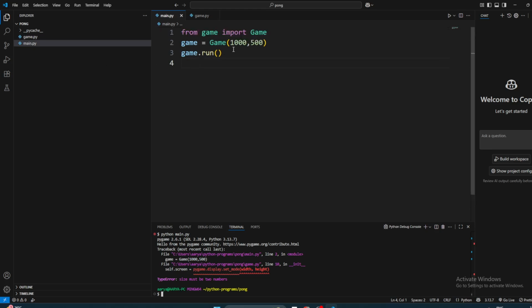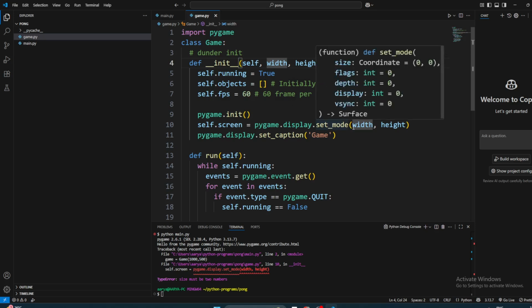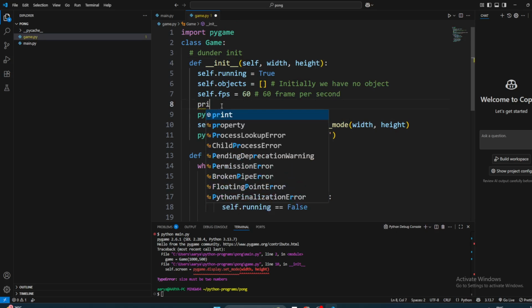So why, width and height must be two numbers. It is two numbers. Where is it? In main. Oh, game. Yeah, we can just print out what we are getting.